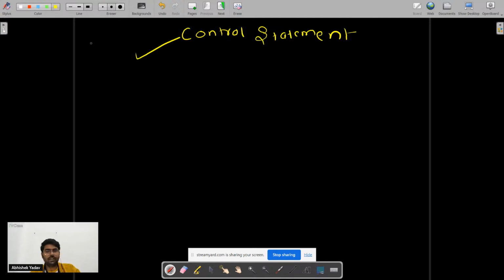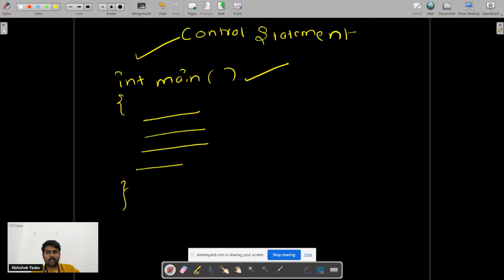Our compiler will see where our main function is. You are saying, in order to write any program, this is my entry point, right? After that, let's suppose you have written some line here, some line here, some line here. So how will execution happen?